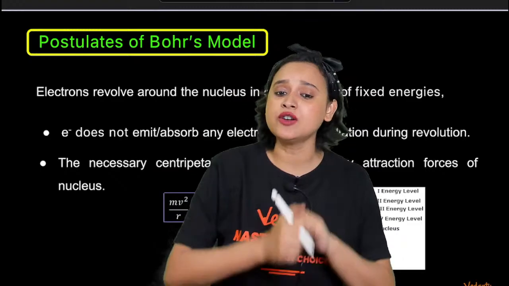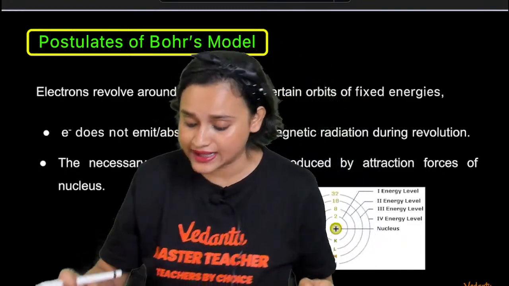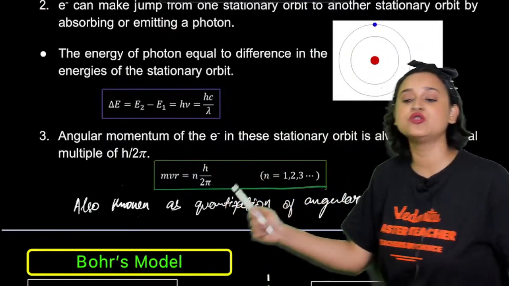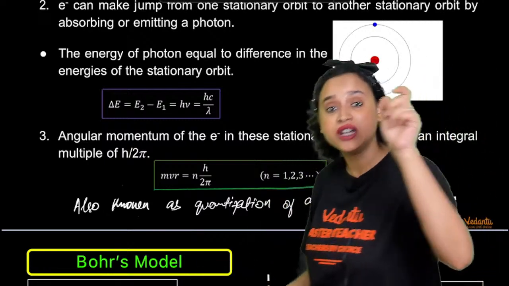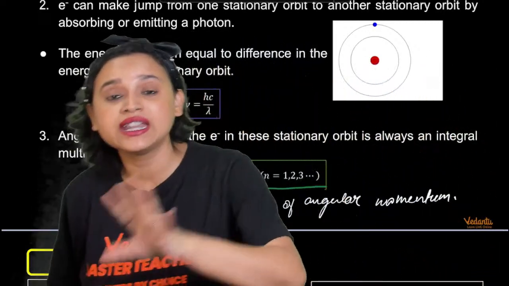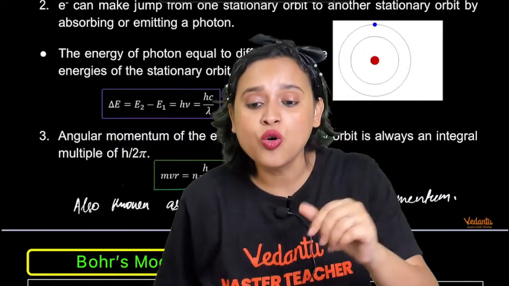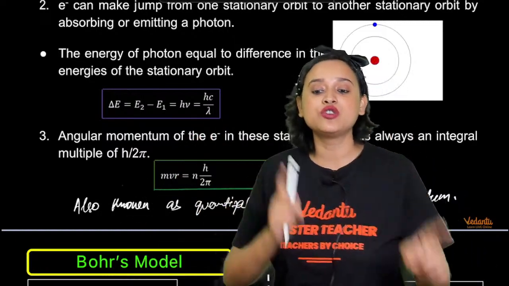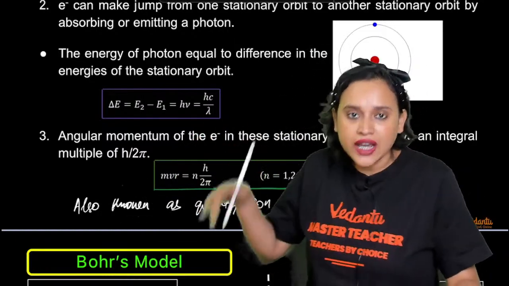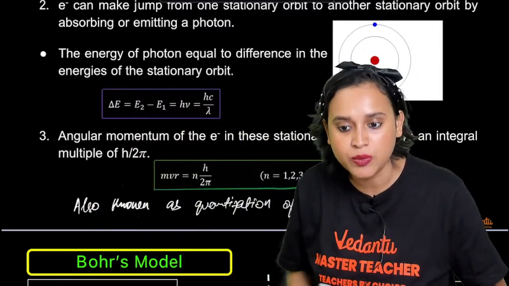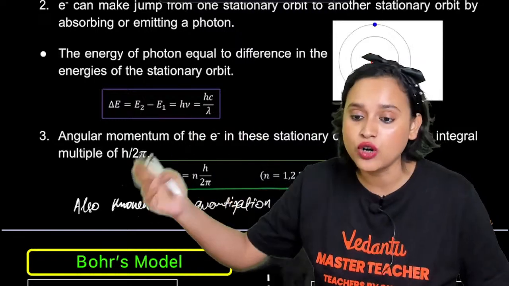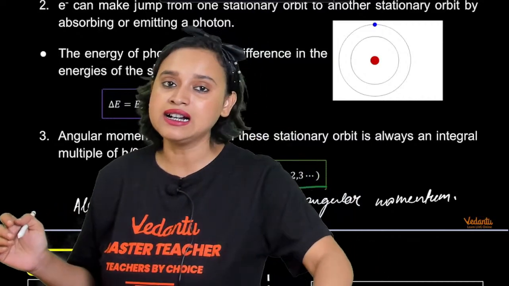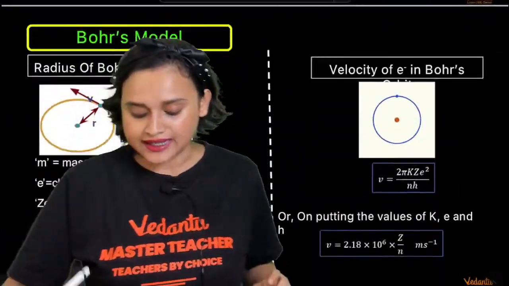Now the angular momentum of an orbit is always quantized, everybody, and that you will see here. mvr is equal to nh divided by 2 pi. Here n can be 1, 2, 3, 4 or anything, and that is why we say it is quantized. That means it will be discrete, not continuous. If n is equal to 2, it will be 2h divided by 2 pi. If n is equal to 3, it will be 3h divided by 2 pi. If n is equal to 4, it will be 4h divided by 2 pi. So it will always be quantized, everybody. Is this clear, everyone?